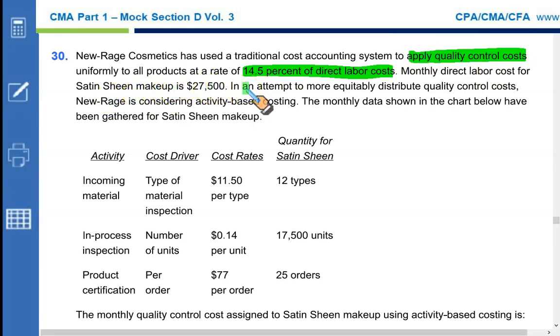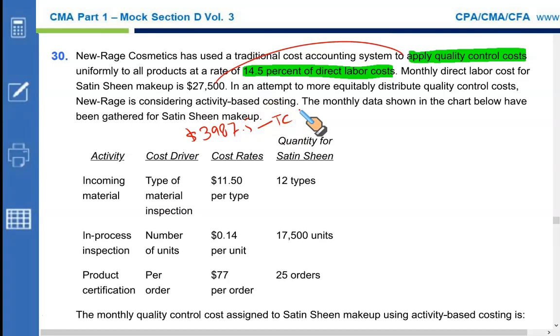So if you use the traditional basis, how much quality control cost will be allocated to this product? Simply take 14.5% of $27,500, which is $3,987.5. This is the quality control cost under the traditional cost allocation.